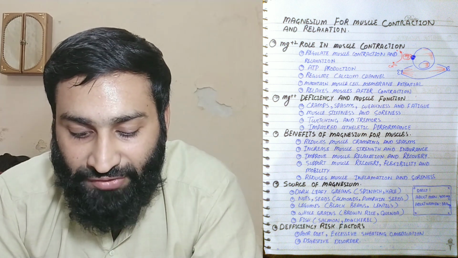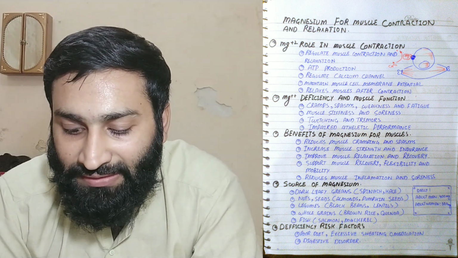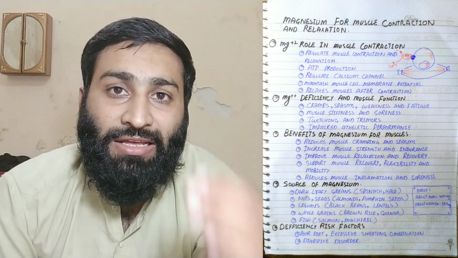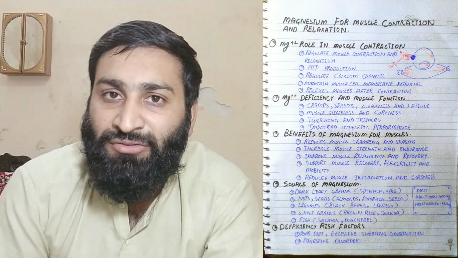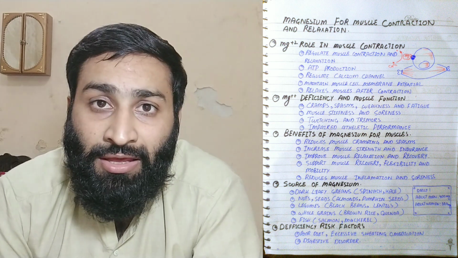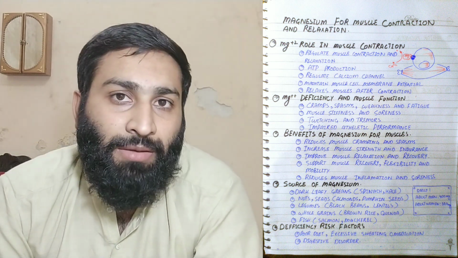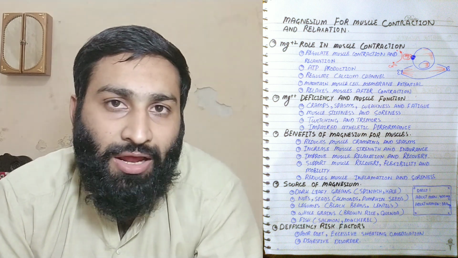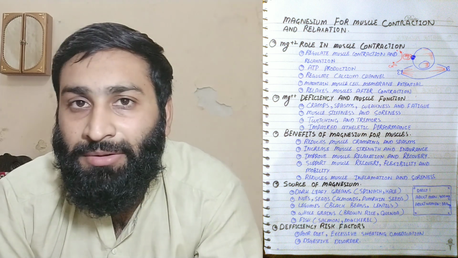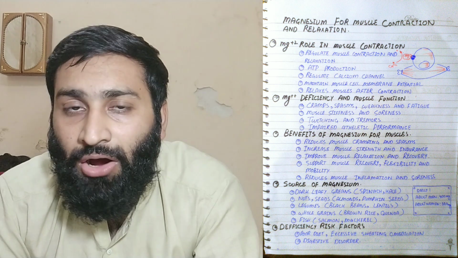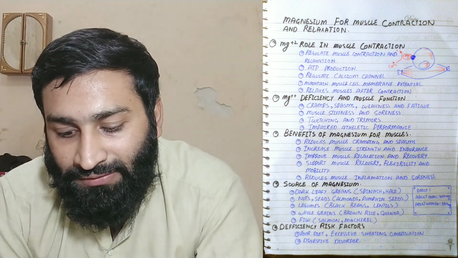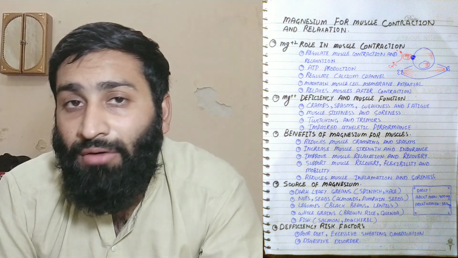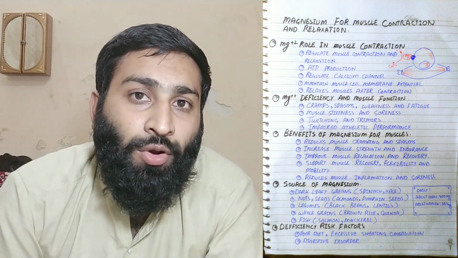The deficiency risk factors are a poor diet, excessive sweating, and medication. Remember, sweating also loses magnesium in the form of salt, like magnesium salt. In this way, magnesium is lost because it is an alkaline earth metal in the periodic table, which basically gives salts. So magnesium is lost in the form of salt during sweating. Whenever you sweat, you require more and more magnesium.